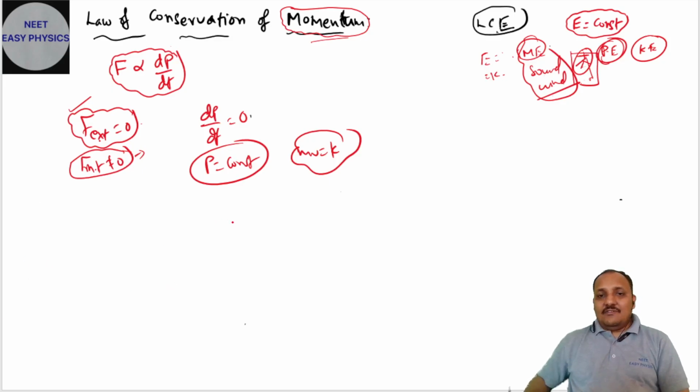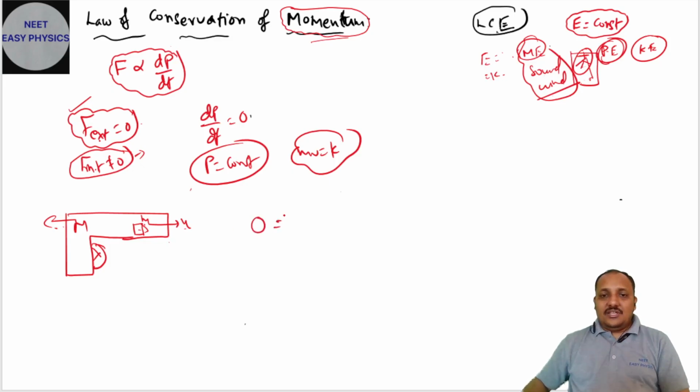Where will we apply this concept while solving problems? They will take a gun. A gun is fired, and the bullet comes out of the gun. Given the mass of the bullet and velocity of the bullet, they will ask the recoil velocity of the gun. Initially gun and bullet are at rest, so initial momentum is 0. Final momentum is mu plus Mv. Small m means mass of the bullet, u is the velocity of the bullet, capital M is the mass of the gun, and v is the recoil velocity of the gun.